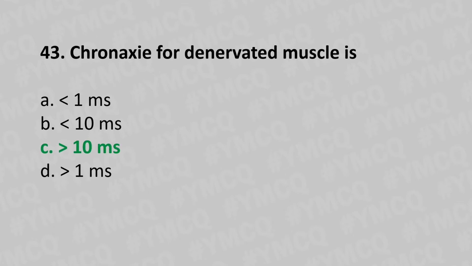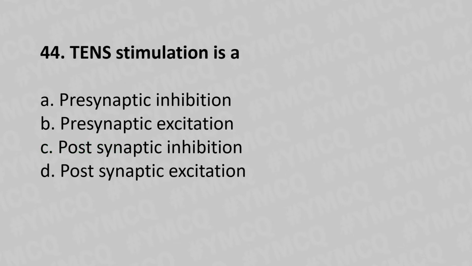Moving to our 44th question. TENS stimulation is a option A, presynaptic inhibition. Option B, presynaptic excitation. Option C, postsynaptic inhibition. Option D, postsynaptic excitation. And the answer is option A, presynaptic inhibition.